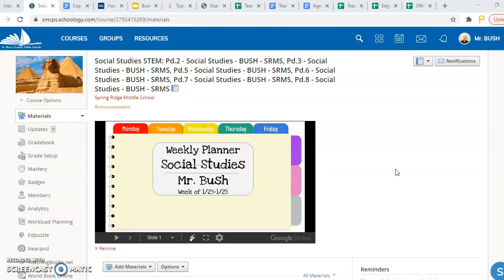And the final piece of information dealt with hybrid learning. Moving forward as we get closer to February 16th, based on Dr. Smith, our superintendent's information presented last Friday, we look forward to some more information coming out about hybrid learning and returning to the hybrid learning setting beginning Tuesday the 16th. If you have any questions about that, feel free to reach out to me. We're going to be getting more information over about the next 3 weeks.